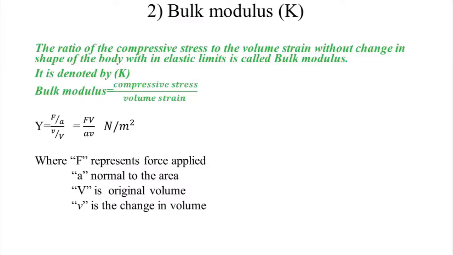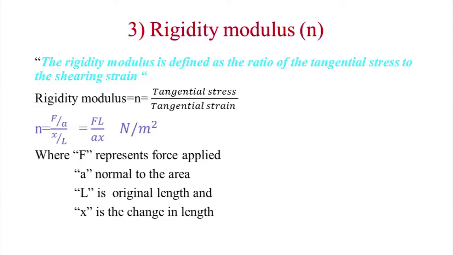Now the third one is the rigidity modulus. The rigidity modulus is defined as the ratio of tangential stress to the shearing strain. According to the definition, we denote it by N, equals tangential stress by tangential strain. Stress is F by A and strain is X by L. Hence the equation becomes FL by AX and the unit is Newton per meter square, where F represents the force, A is the area of the section, L is the original length, X is the change in length.